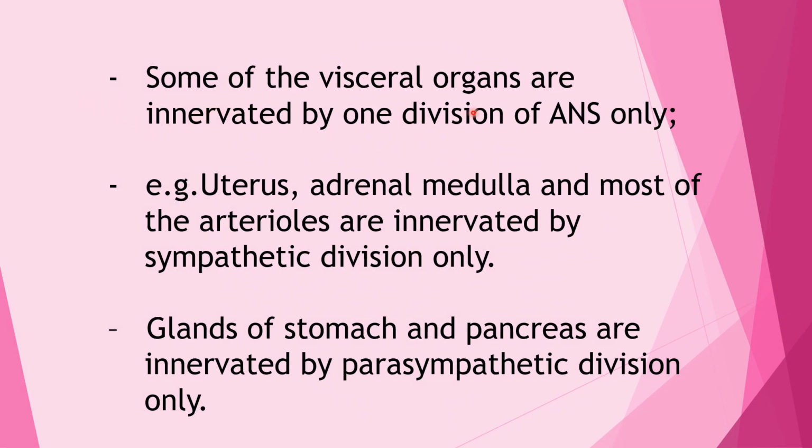Some of the visceral organs are innervated by one division of the autonomic nervous system only. For example, uterus, adrenal medulla and most of the arterioles are innervated by the sympathetic division only. And the glands of the stomach and pancreas are innervated by the parasympathetic division only.